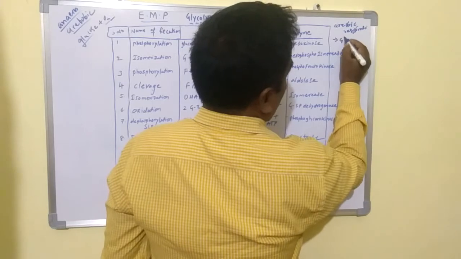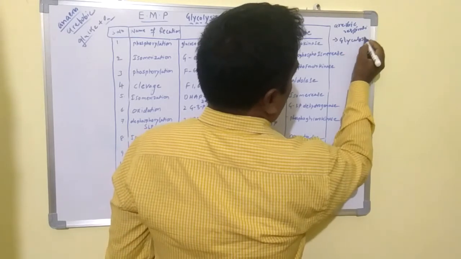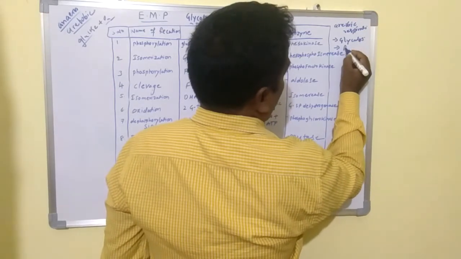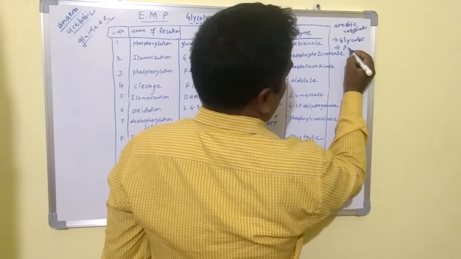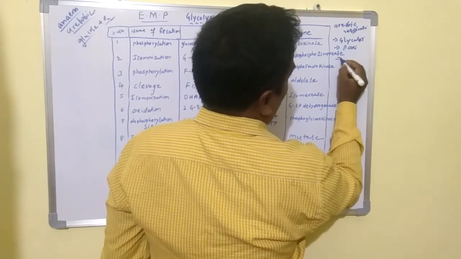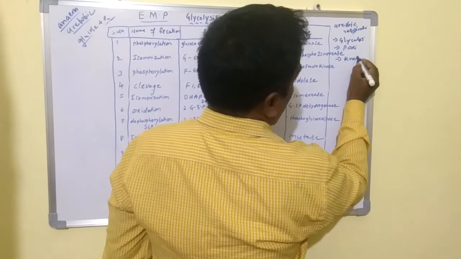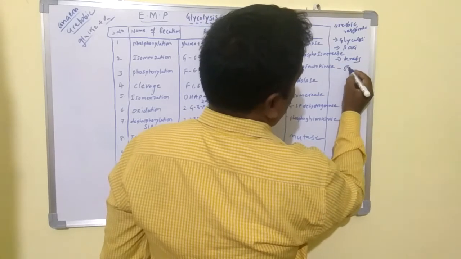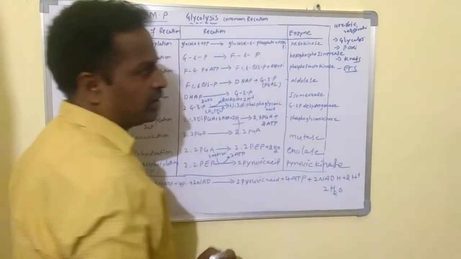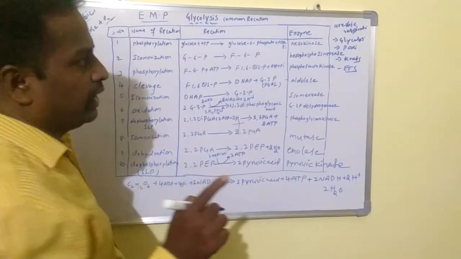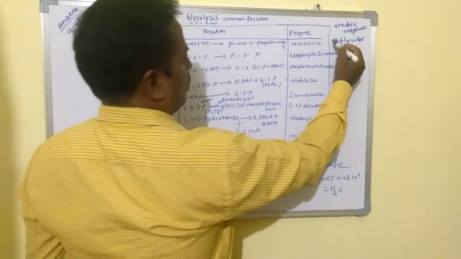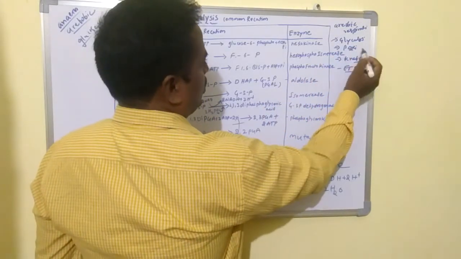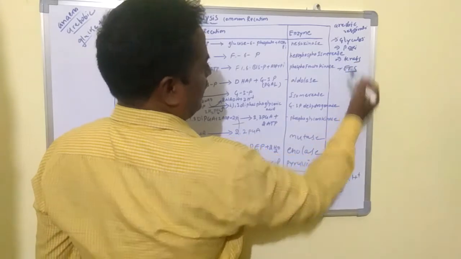The first one is glycolysis. The second one is pyruvic oxidative decarboxylation. The third one is the Krebs cycle. And the fourth one is ETS. How many reactions are there? Four reactions are present in aerobic respiration: glycolysis, pyruvic oxidative decarboxylation, Krebs cycle, and ETS.